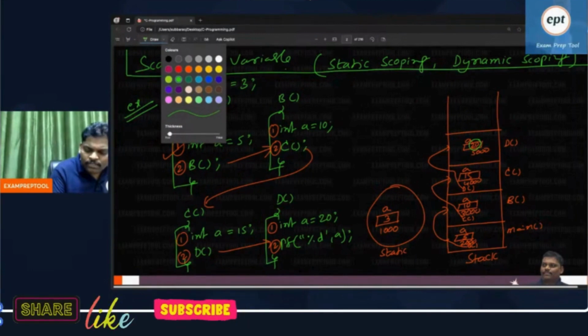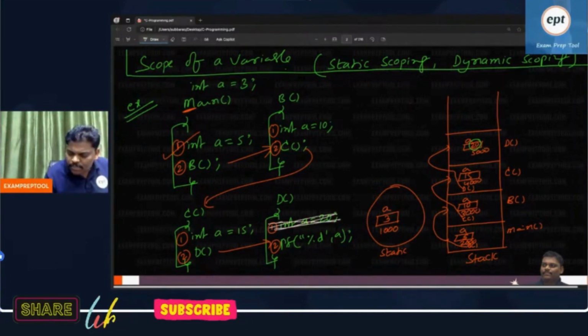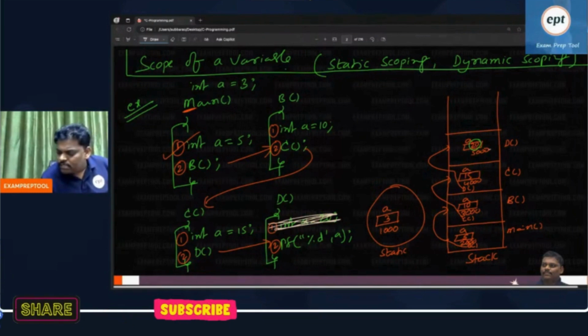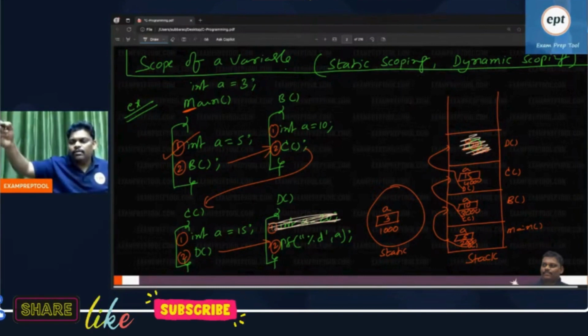Now can you see this? Suppose assume this line is not there. Very interesting. If this line is not there, this is not there. I want an answer from everyone.